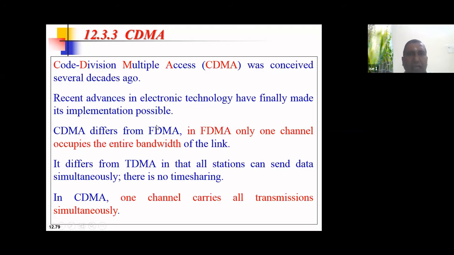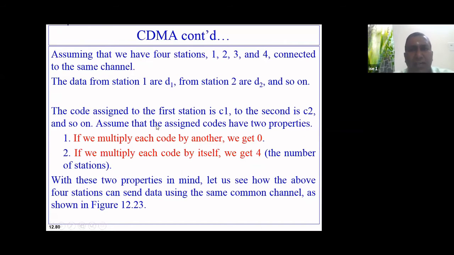So for our example, we assume that 4 stations are connected to the same channel, and we make certain assumptions. We have 4 stations which want to transmit their data through a single channel, but in coded form.